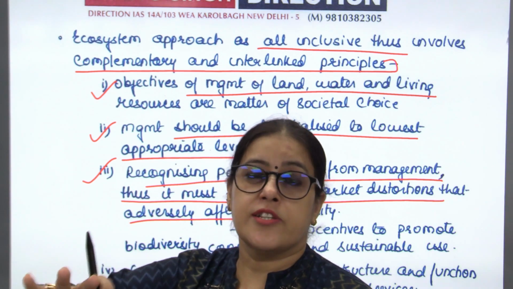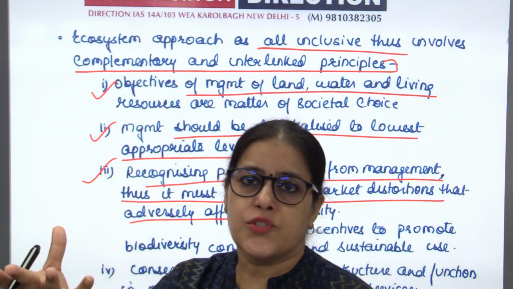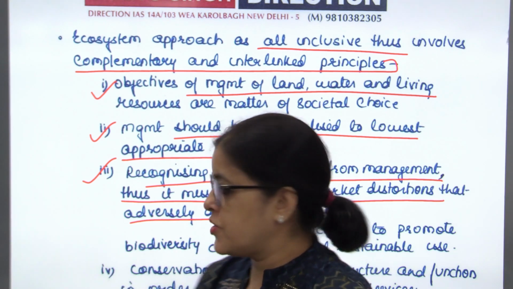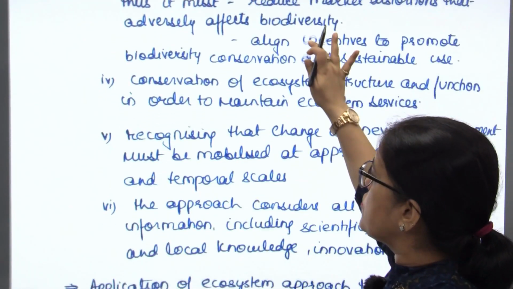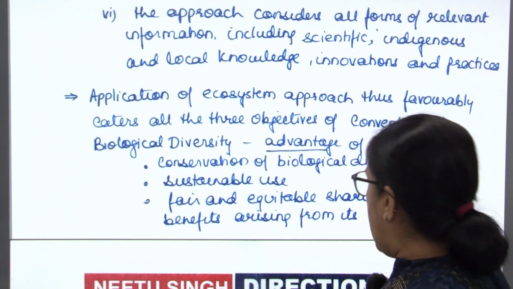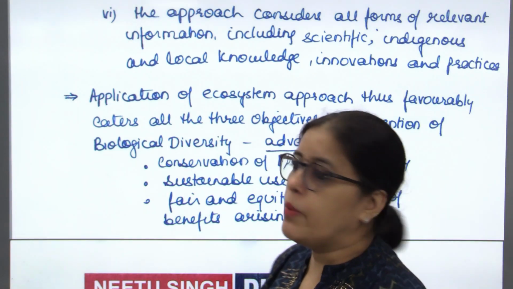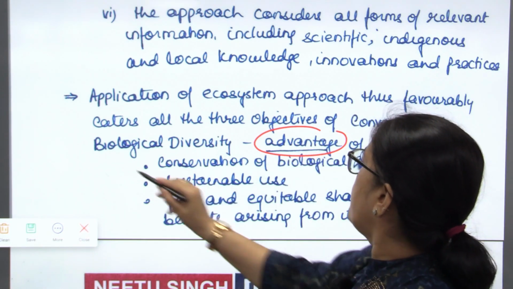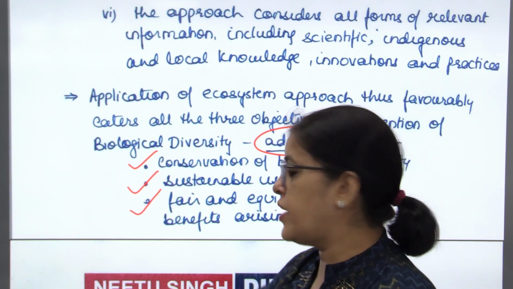It is making the things practical by incorporating cultural and belief or identities of human, because it treats humans to be part and parcel of ecosystem. Answer आप सारे pointers आप देखें. Conservation of ecosystem, change is to be mobilized, and that is the reason application of ecosystem approach in environment management gives me advantages of conservation, sustainable use, fair and equitable sharing of the resource.